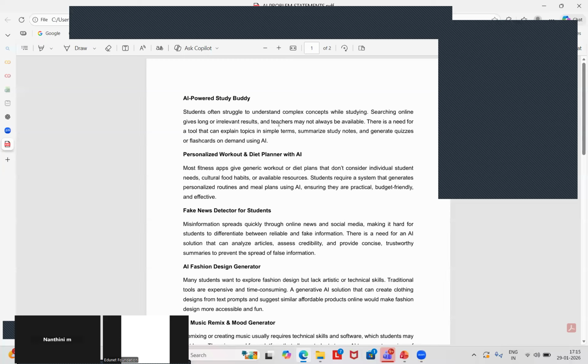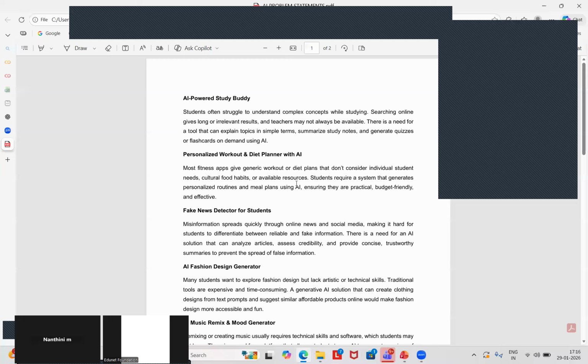Okay, and also this application can generate quizzes, so that whatever concepts the students have learned from the previous sessions, they can recall with the help of quizzes and flashcards for recap purposes. Okay, so we can create this using artificial intelligence. This is one application you can work on.